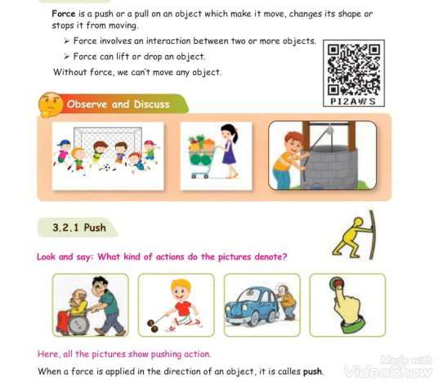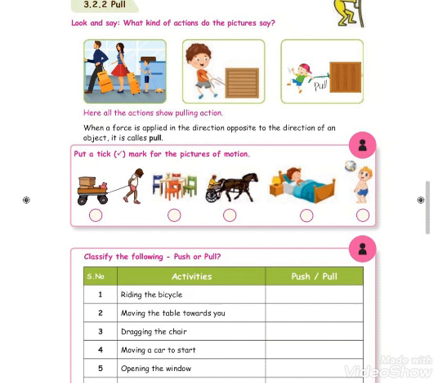If we take a ball or onion or a tomato and we throw it up, what will happen? It will immediately fall down. This is called force. Without force, we can't move any object. Even to take a paper, we need some force. That is called force.